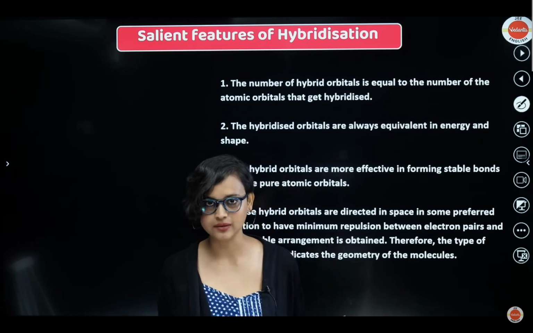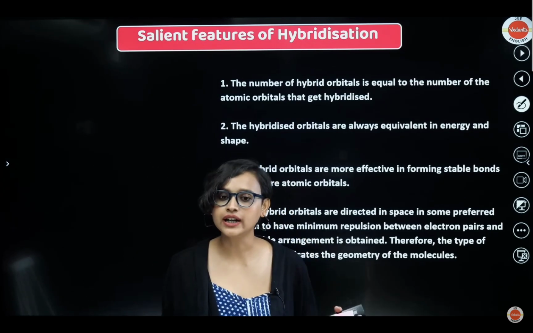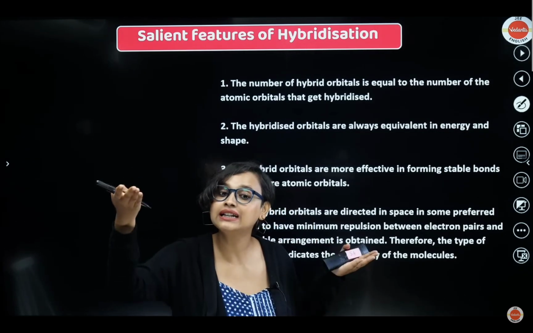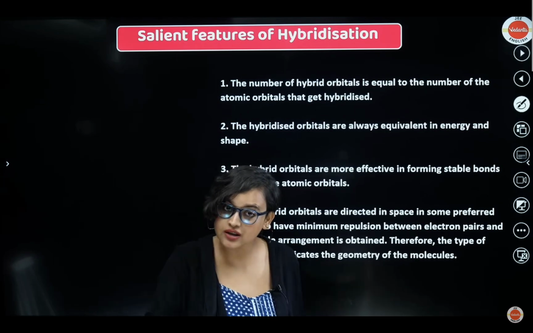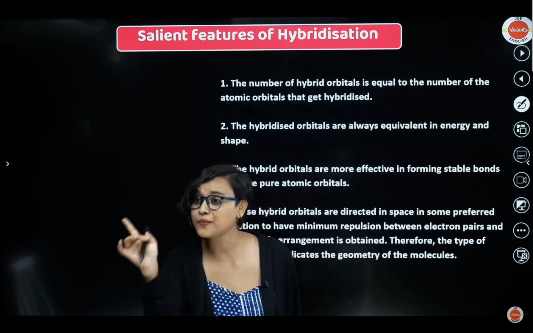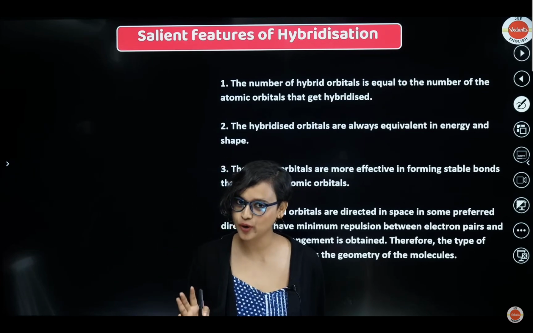Understanding? Number of hybrid orbitals means, let's say, 1 plus 1 plus 1. What will we get? We will get 3 atomic orbitals. 1 plus 1 plus 1 is what? 3, right? Now you will be getting 3 atomic orbitals that get hybridized. 3 atomic orbitals got hybridized, okay? The hybridized orbitals are always equivalent in energy and shape. The shape will look the same. Their energies will be the same. Getting my point?